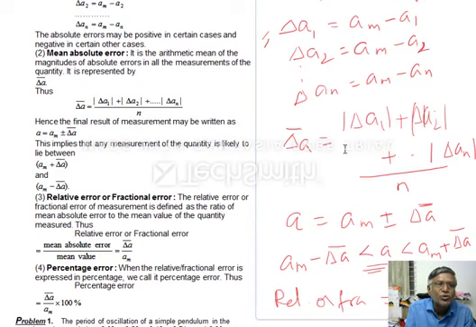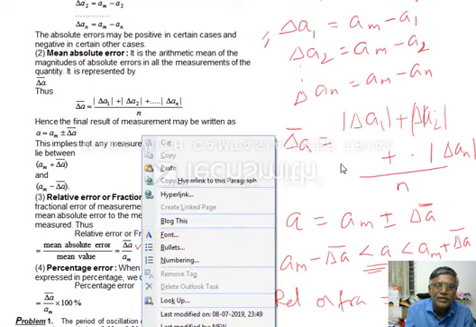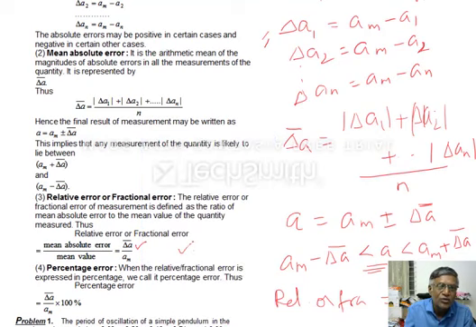So mean absolute error is nothing but average absolute error. Suppose if you are asked to find relative error, delta A bar हमें आया है, A mean दिया है, so you can calculate easily. हो गया काम. परसेंटेज बोले तो इसको मल्टीप्लाई करो 100 से, so you can calculate प्रोसीजर, तो आपको समझ में आया होगा.